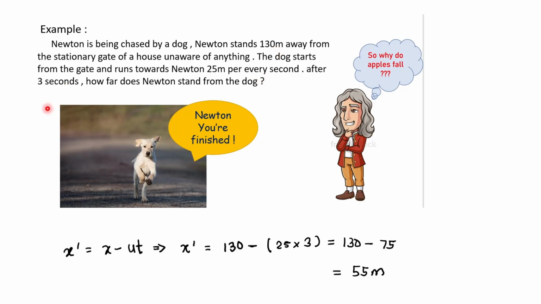seconds. If we use the formula we just discussed, here x prime is the distance of Newton from the dog after t seconds, and t is 3 seconds, which is given to us. 25 is its speed. Plug in all the values, and we'll figure out that after 3 seconds, Newton stands 55 meters away from the dog. He better run if he doesn't want to get bitten by the dog, right?